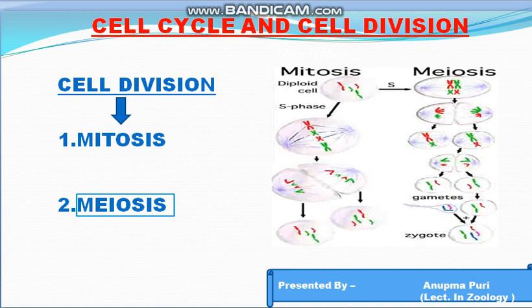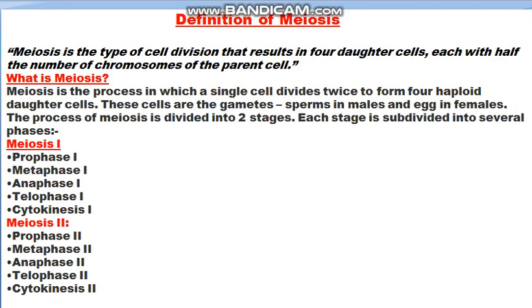Today, in continuation to my presentations on cell cycle and cell division, I will talk about the next type of cell division, and that is meiosis. So what is meiosis? Meiosis is a type of cell division which results in four daughter cells, each with half the number of chromosomes of the parent cell. It is the process in which a single cell divides twice to form four haploid daughter cells, and these cells are actually the gametes. They are the sperms in males and eggs in females.